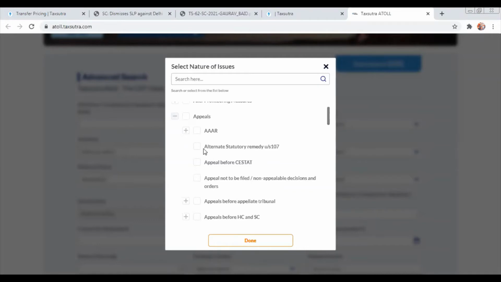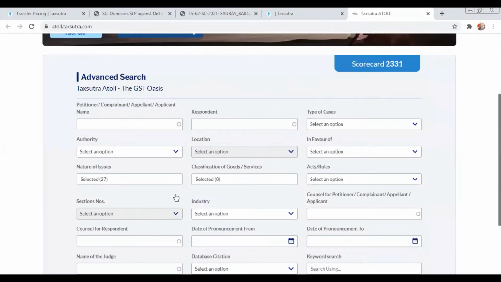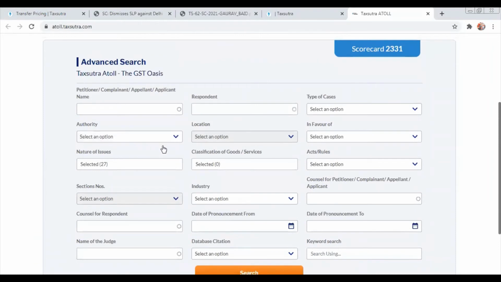So you want me to select anything and just show it to them? Sure. Okay, so I selected appeals, and there are a lot of search options. This particular portal, like I said, has two types. One is the database, one is the real time. Now this database can be used extensively by students, by the college staff if they want to pull out some cases for research. The reason it has a lot of search options is you can put in the permutation and combination accordingly and apply to get the desired search results. So I have just selected the nature of issue and I will click on search.